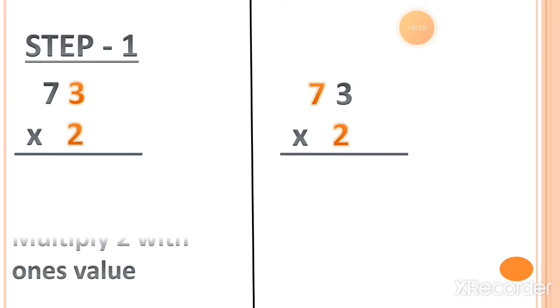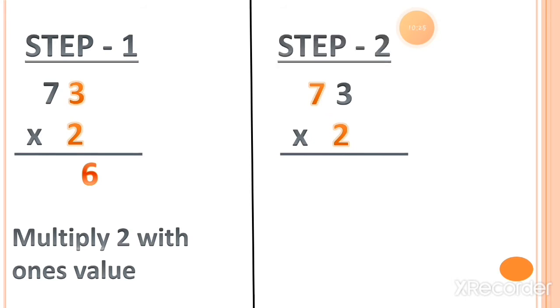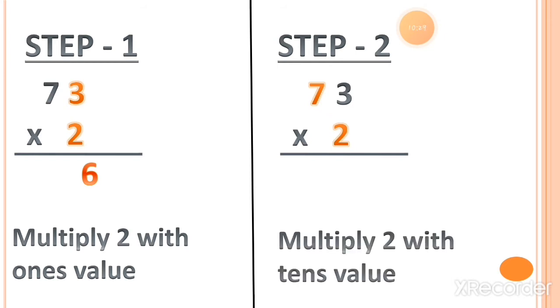Here is step 1: multiply 2 with the ones value. Here you can see the ones value is 3. So 2 threes is 6. So we completed the first step. Now let's move to step number 2, which is multiply 2 with the tens value.